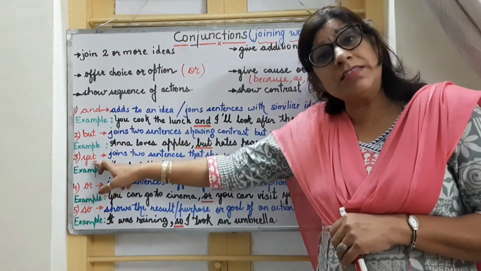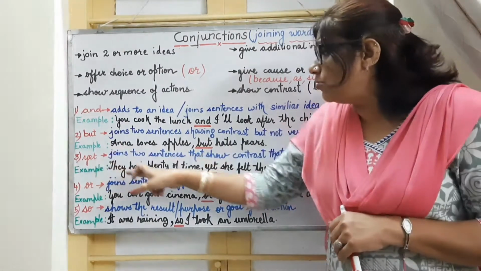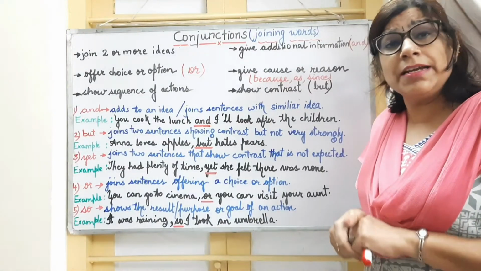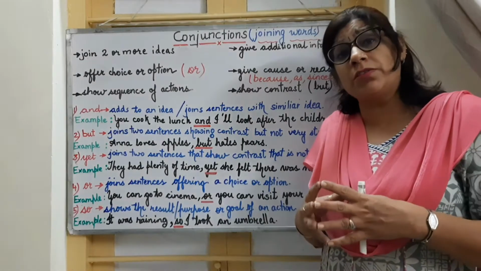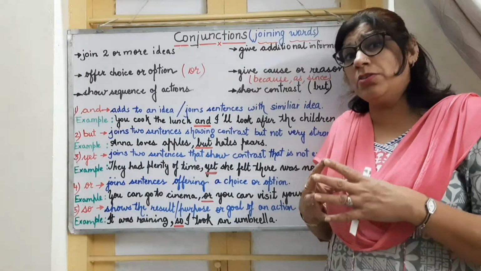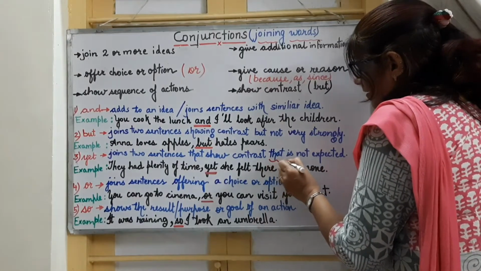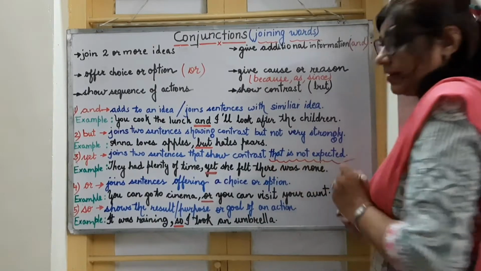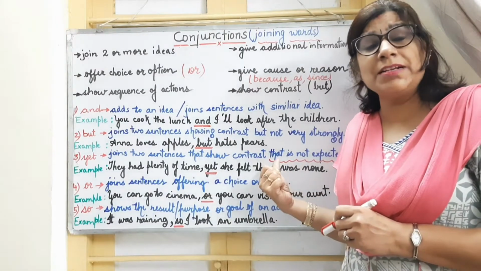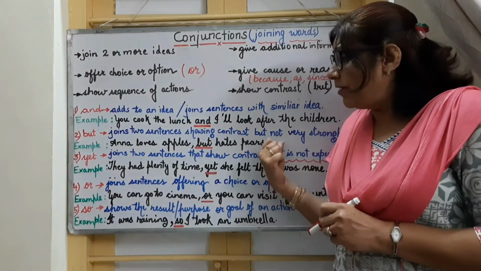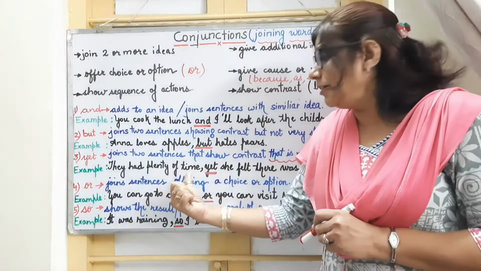Next conjunction is yet. Again, yet is used to show contrast between two ideas, right? It joins sentences showing contrast. Here, when they are showing contrast, we have to focus on this part, that it is not expected. When you look at the example, you will understand it better.